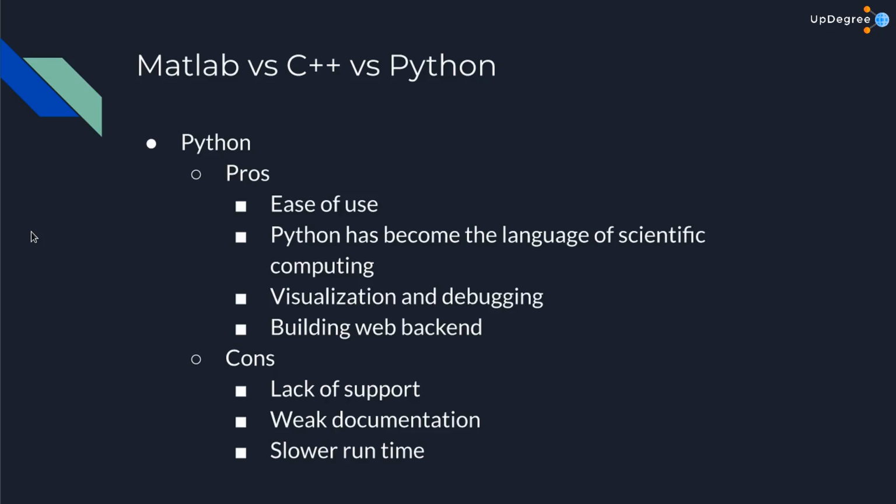The second pro of OpenCV for Python is that Python has become the language of scientific computing. A few years back, MATLAB was called the language of scientific computing. But now, with OpenCV, NumPy, SciPy, scikit-learn, and Matplotlib, Python provides a powerful environment for learning and experimenting with computer vision and machine learning.